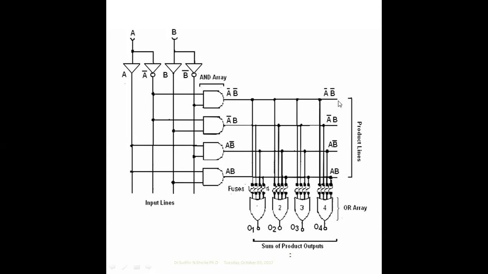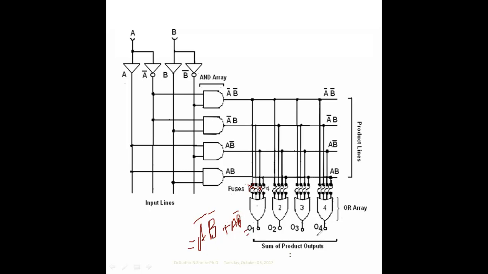For example, say I need to design output 1 as A bar B bar plus A B bar. Then the related fuses have to be shorted: A bar B bar, the first fuse has to be shorted, and next A B bar, the third fuse has to be shorted. Then we'll get output 1 as A bar B bar plus A B bar.